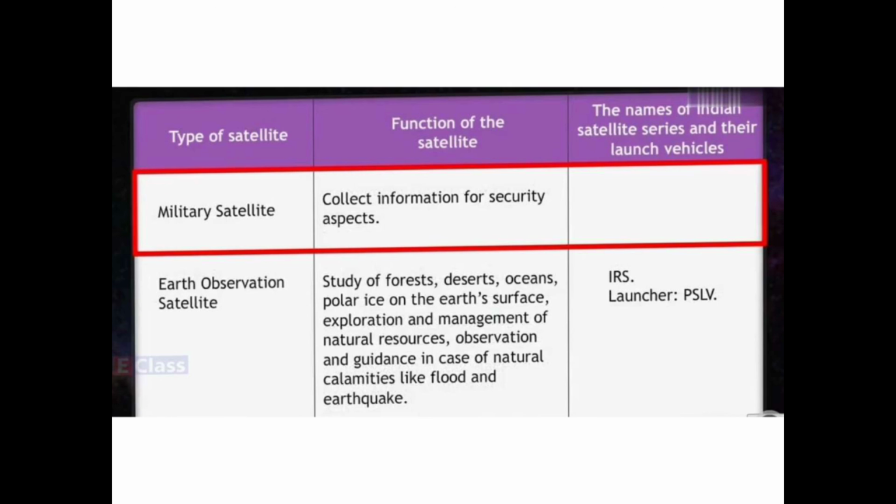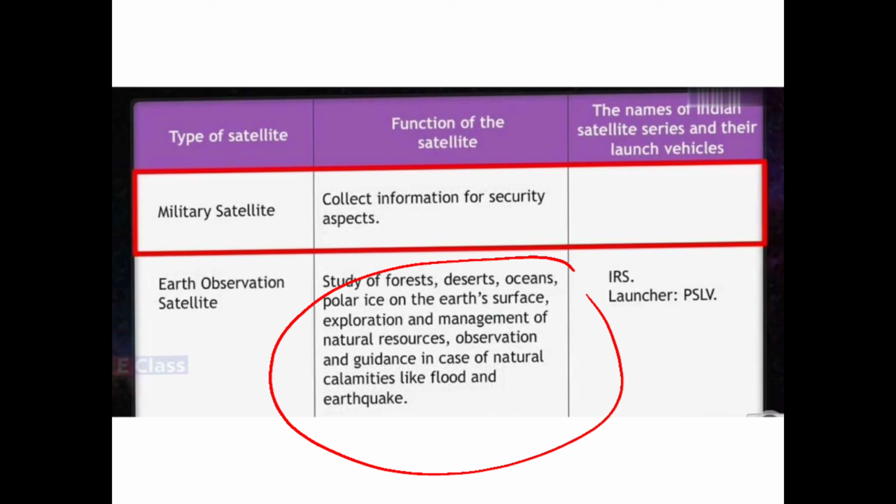This is something to know about the desert, forest, ocean, etc. It is used for exploration purposes, for the management of natural resources, and for observation and guidance in case of natural calamities like floods or earthquakes.